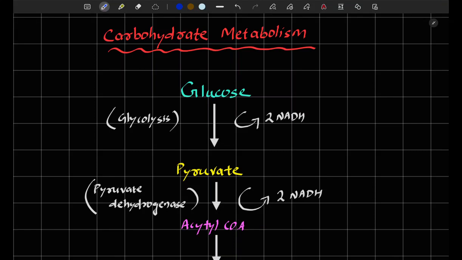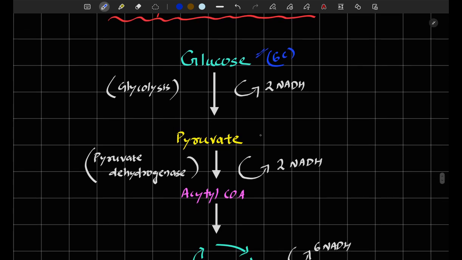So today we will learn about carbohydrate metabolism. When we ingest carbohydrate as feed, after contact with the stomach content, the carbohydrate is generally converted into its monomeric form, that is glucose. Glucose is a 6-carbon molecule that undergoes various reactions to give us energy, or it is stored as glycogen for further use. In the first step, the glucose is converted into pyruvate, which is a 3-carbon compound.